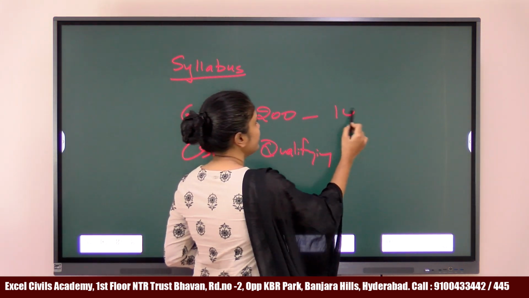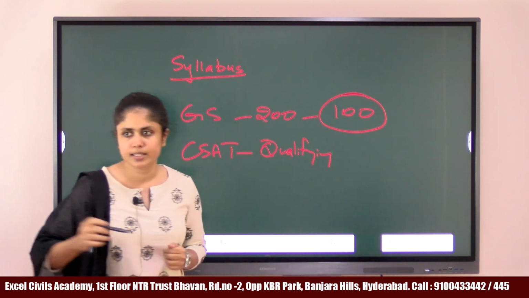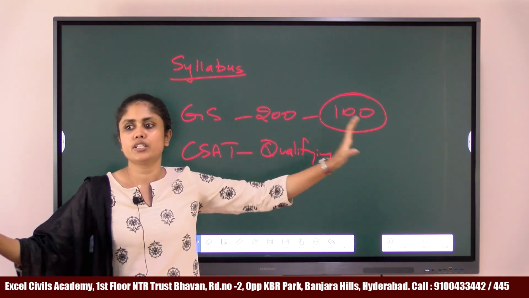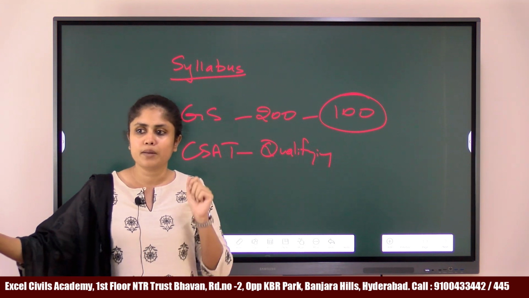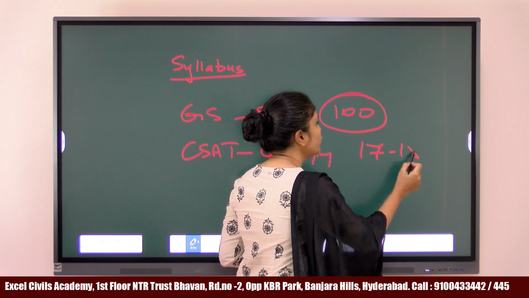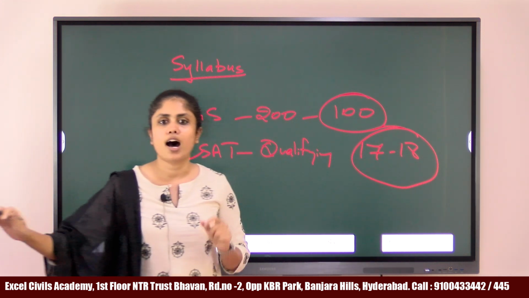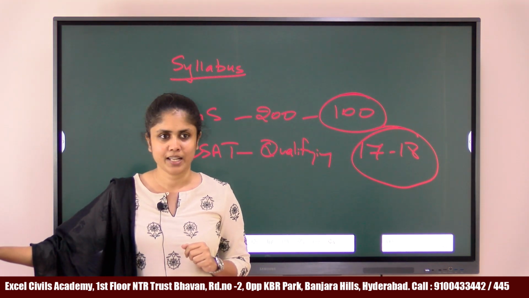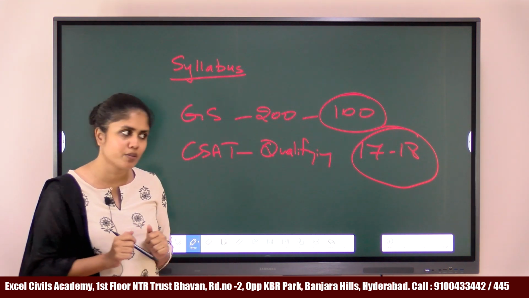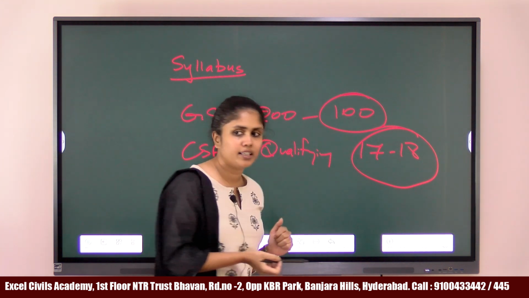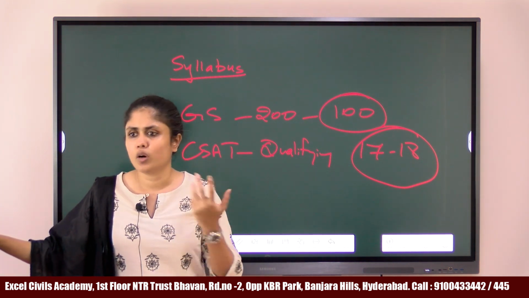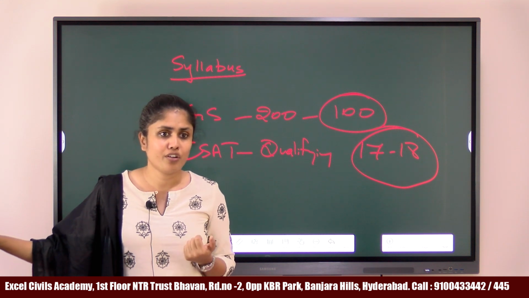Now, there are 100 questions in your general studies paper of the prelims examination, and out of these 100 questions, if you had gone through the prelims question paper of 2024, you would have noticed that 17 to 18 questions are from polity, right? 17 to 18 questions are from polity. Generally, since the paper was relatively easy, I am expecting the cutoff to go a bit high. It may be on the higher side, around 95 to 100, but we can never predict cutoffs, right?